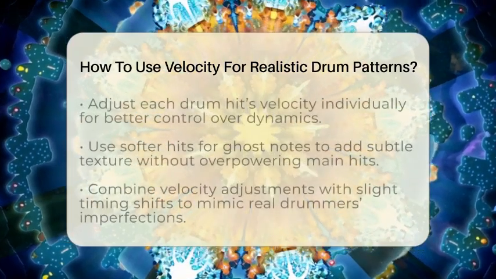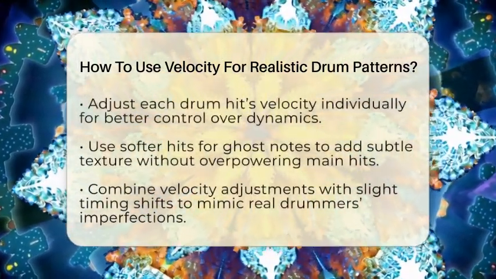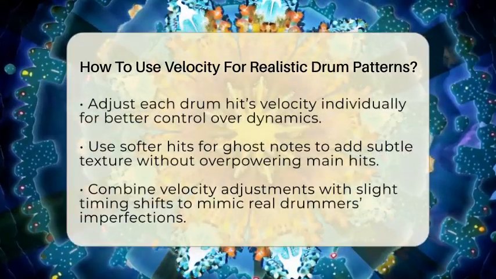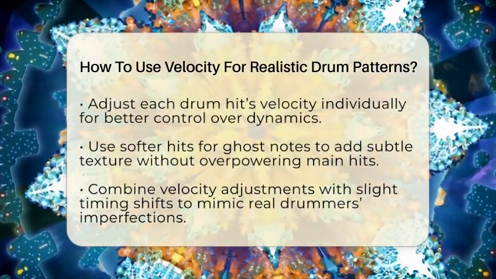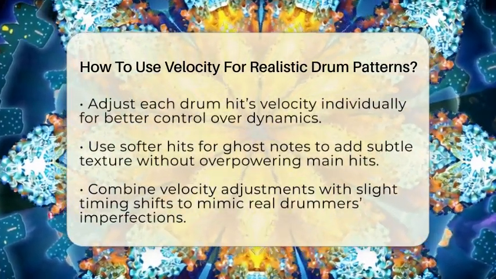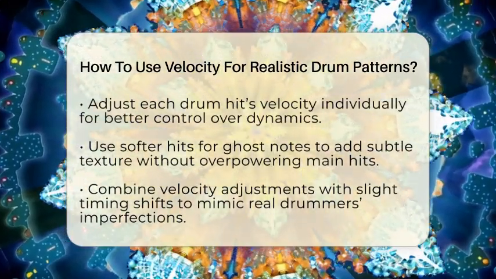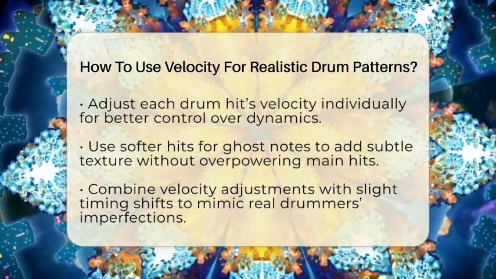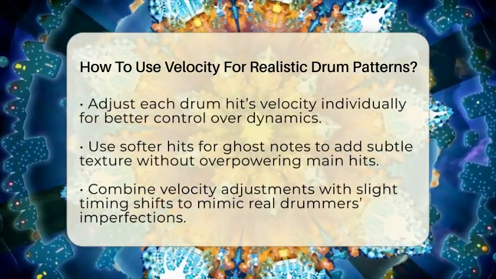Start by adjusting each drum hit's velocity instead of keeping everything uniform. For example, in a hi-hat pattern, make some hits louder and others softer to create a groove. Use softer hits for ghost notes, which are subtle drum sounds that add texture without overpowering the main hits.